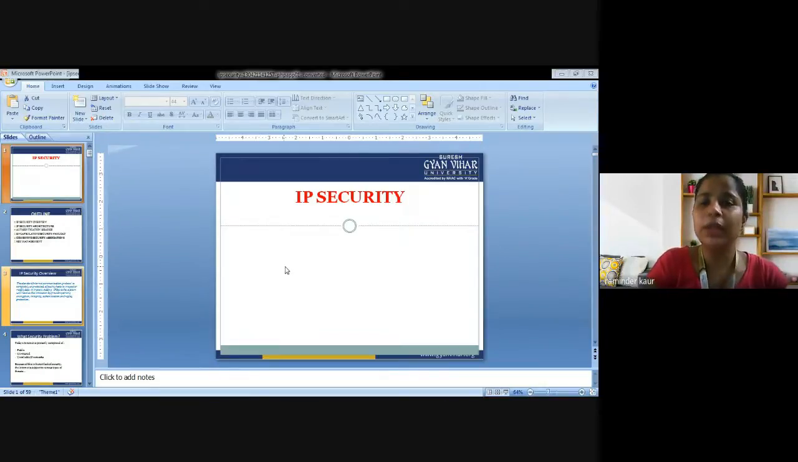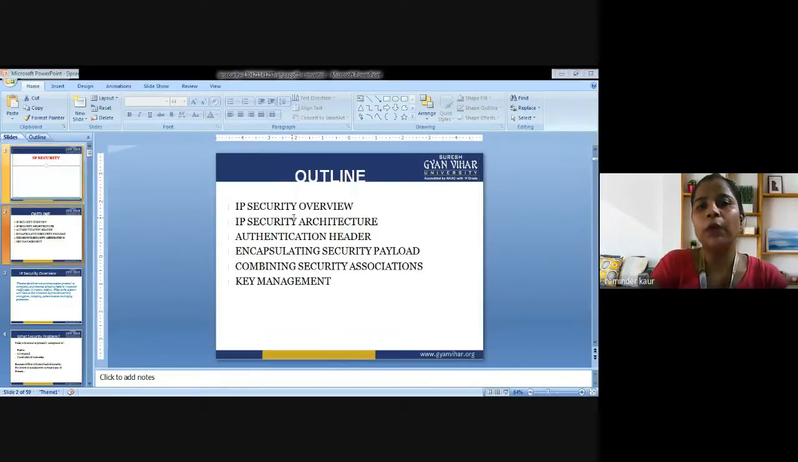IP security network class. So this is the outline of today's lecture. IP security overview and IP security architecture would be discussed. Authentication header, what is the encapsulation security payload, what is combining security associations, and what is key management. These are the topics that I am going to cover in today's lecture.